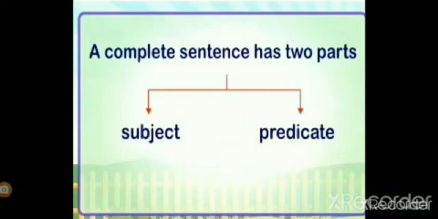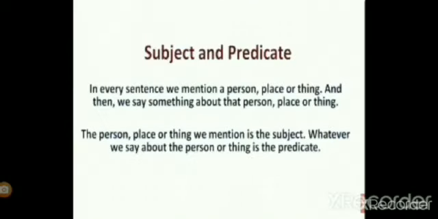A complete sentence always contains two parts. The first one is the subject and the second one is the predicate. Now what is the subject? Kids, in each and every sentence we mention a person, place or thing, and then we say something about that person, place or thing.